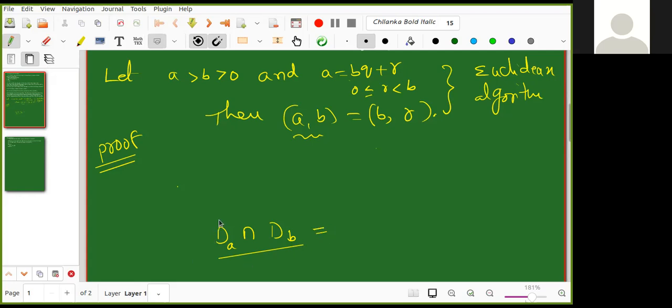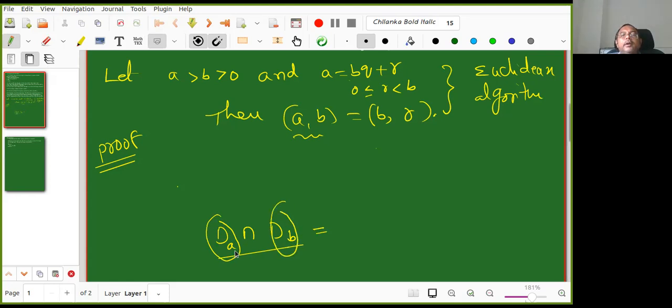What is D(A)? Set of divisors of A. D(B) is the set of divisors of B. Now, what is the intersection? For example, some X belongs to D(A) and X belongs to D(B). X belongs to D(A) means X is an element which belongs to the divisors of A, so you simply say X is a divisor of A. And X belongs to D(B) means it is also a divisor of B. So what do you mean by intersection now? D(A) intersection D(B) means?